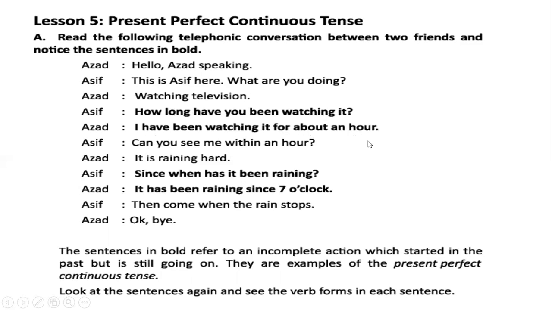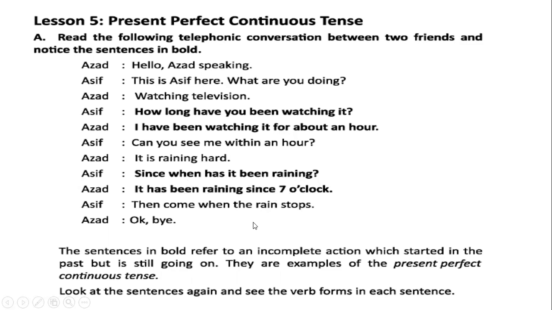So, what type of tense will it be here? It will be present perfect continuous tense. It is raining hard. You see, it is raining hard. It is present continuous tense. Since when has it been raining? It has been raining since 7 o'clock. Before a point of time, the preposition since is used here. Raining has started from 7 o'clock and it is going on yet. It has been raining since 7 o'clock.